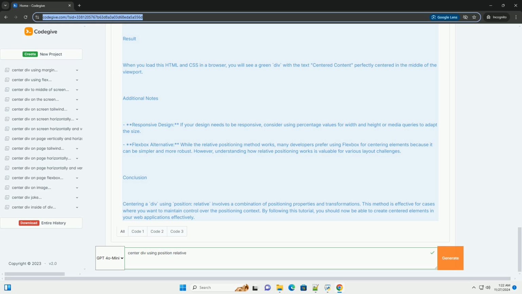2. Centered-div styles. The .centered-div is also set to position: relative, which allows us to use top and left properties effectively. By setting top: 50% and left: 50%, we position the top left corner of the div in the middle of the container. The transform: translate(-50%, -50%) moves the div back up and left by half its own width and height, effectively centering it within the container.